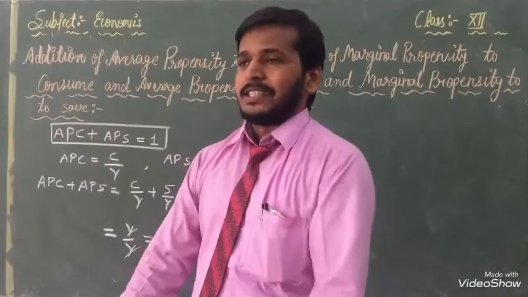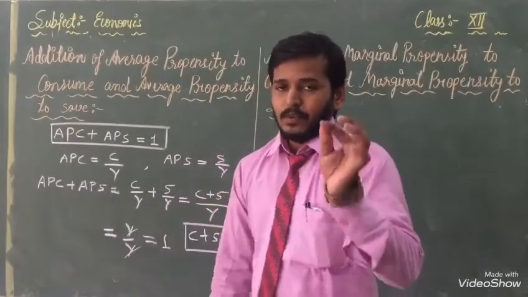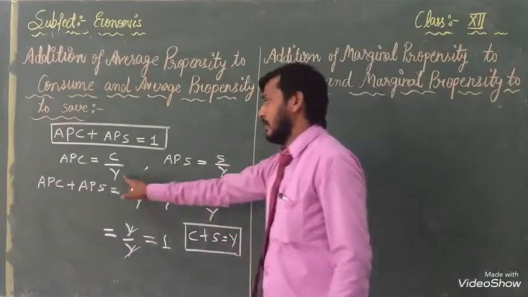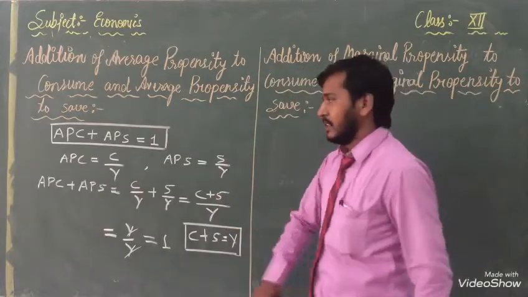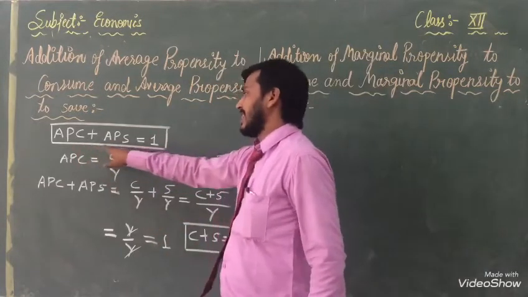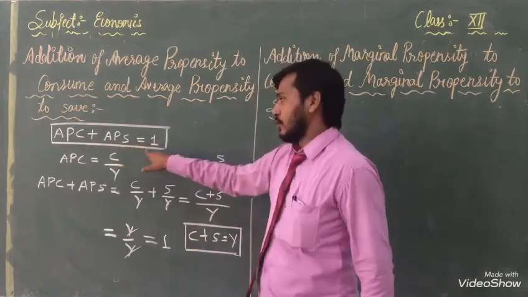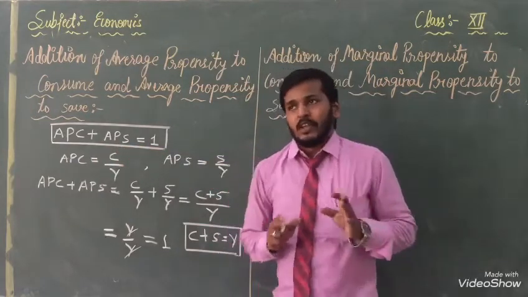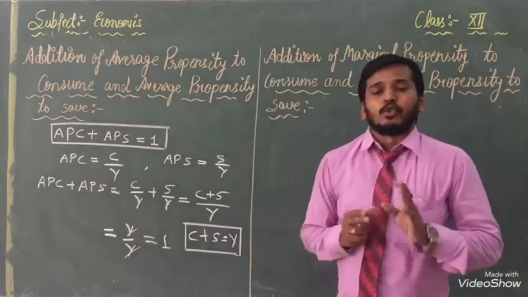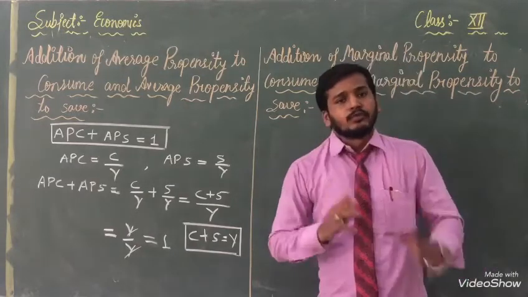Okay, this is the process, and with the help of that we have completed. Listen once again. APC plus APS equal to 1. This is the process, and we are going to prove it. हम कैसे इसे prove करेंगे?